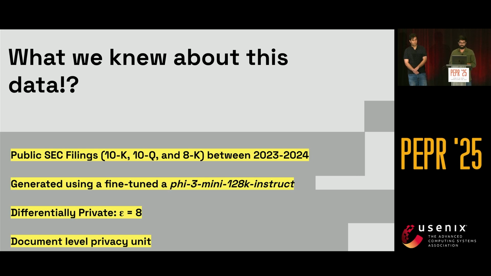When we dug deeper into it, we found that they use document-level privacy units. Think about that for a moment. In a financial data set, where there are multiple documents coming from the same company, shouldn't the privacy unit be at organization level? Each company has multiple SEC filings. The DP mechanism was treating each document independently. That's like putting a lock on every page of the book instead of protecting the person who wrote it.